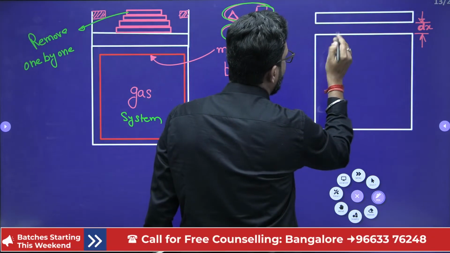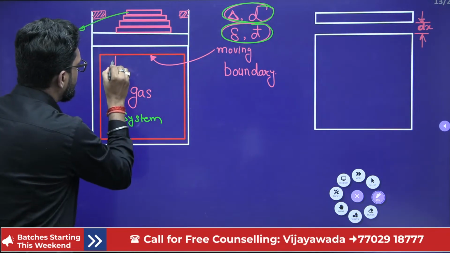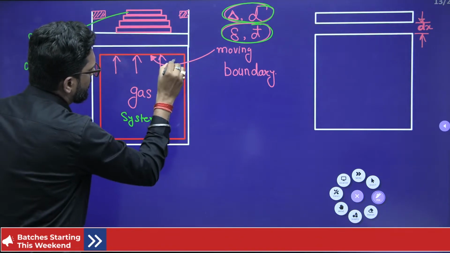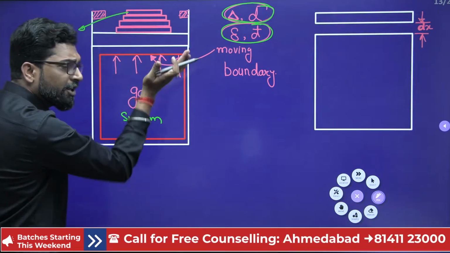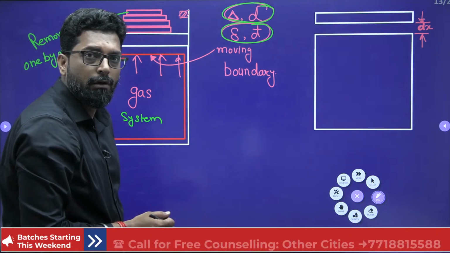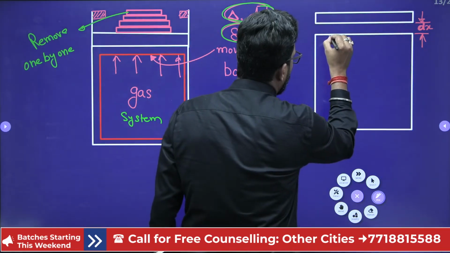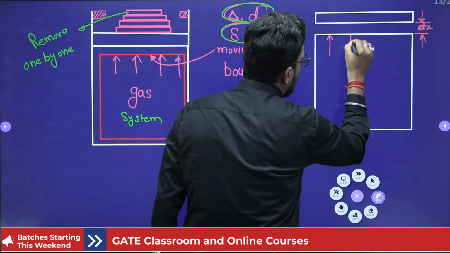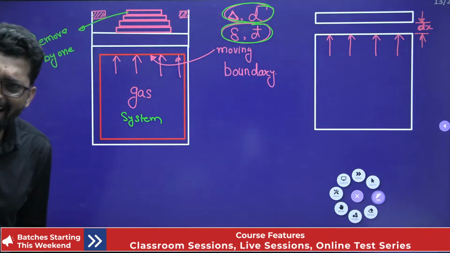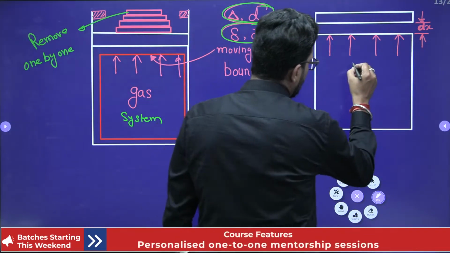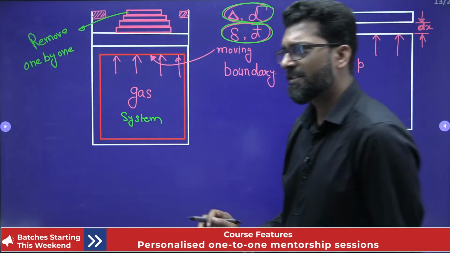So the system boundary will exert pressure, yes or not? This boundary will expand and the pressure will reduce a little bit. This system boundary is very near to the piston, so this pressure will exist at any instant of time. Let's suppose the pressure is P. At any instant of time, anywhere you find, this is the pressure P. Okay, no problem at all.